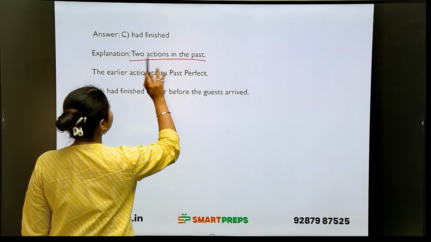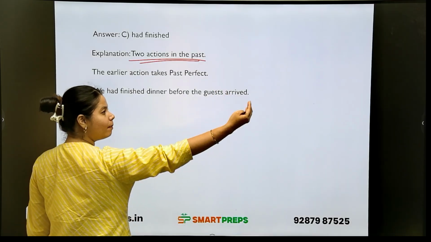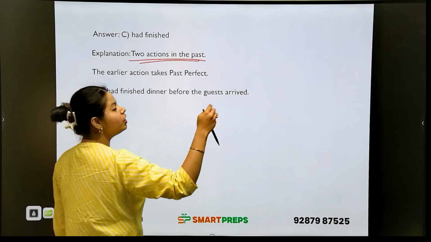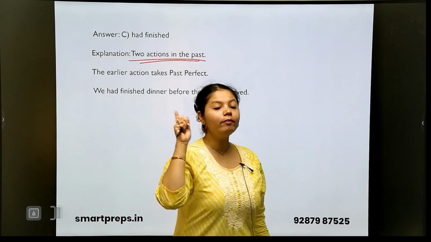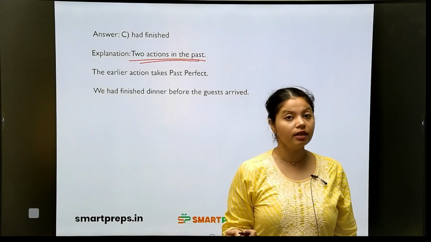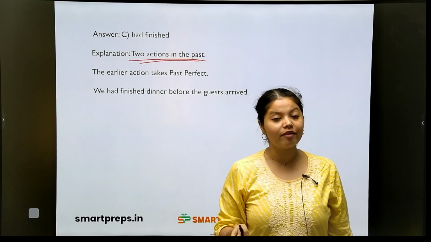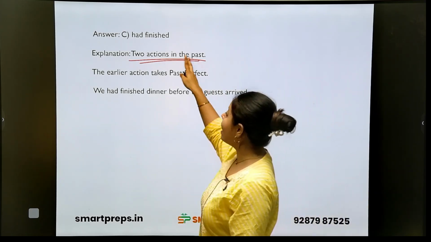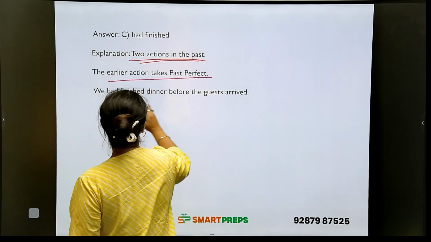Two actions in the past. I'm talking about two actions. It means by the time the guests arrived. So it was what? "Arrived" is there. So already I'm talking about one past action. And before that, what were we doing? We were doing our dinner. So by the time the guests arrived, what did we do? We had finished. The earlier action takes past perfect.